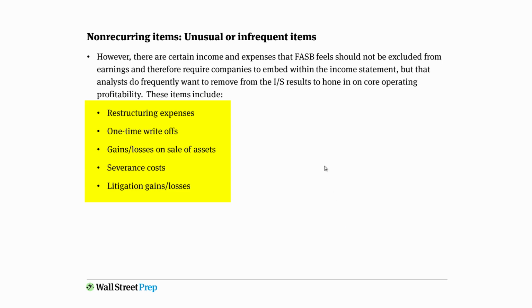doesn't think are unusual and infrequent, like extraordinary items or discontinued operations or accounting changes, but they're somewhat unusual. So FASB identifies that if you're unusual or infrequent, but you're not both, just sort of an arbitrary way to designate how non-recurring you are. And those items, FASB actually requires that companies report pre-tax within the income statement.